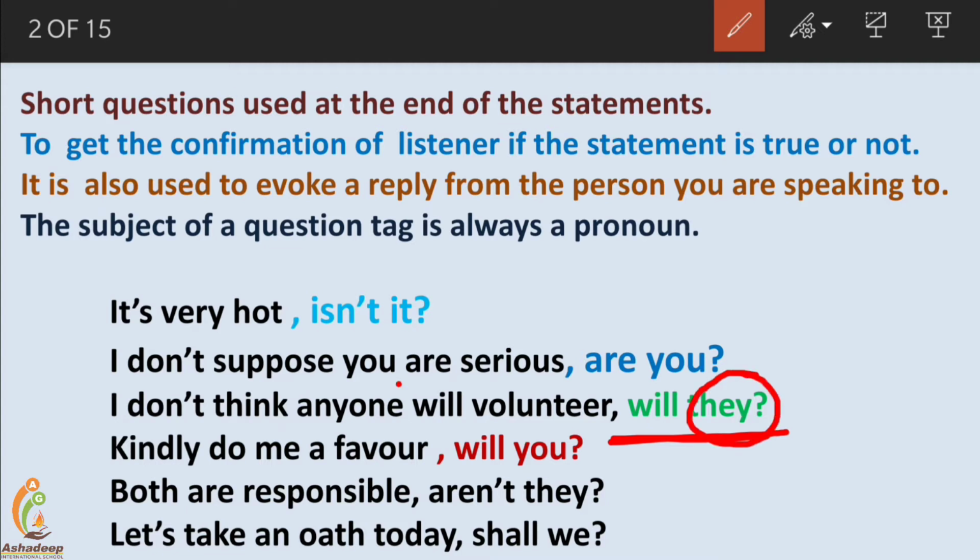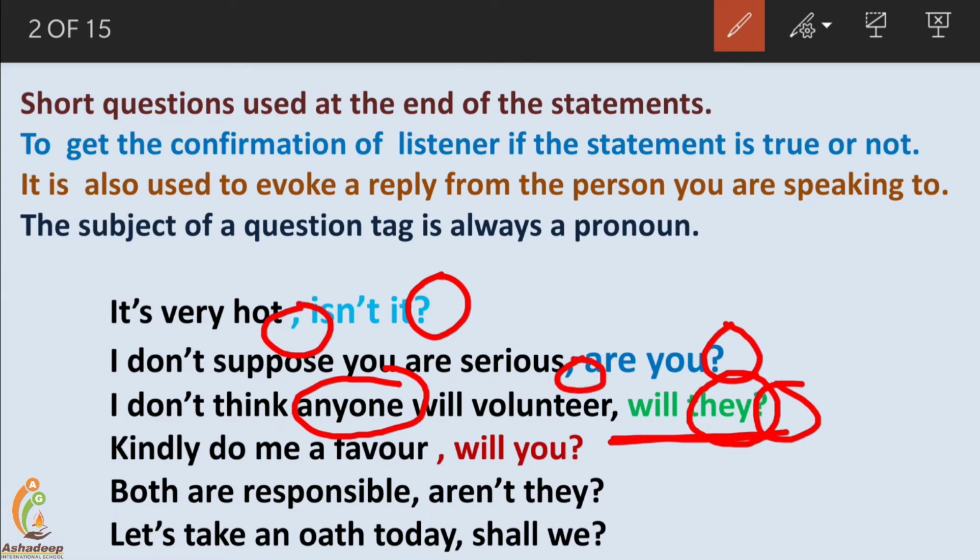We will discuss the pronoun later, but here we will focus on what a question tag is, where it is added, and how. Secondly, you can see in these three cases a question mark is put at the end of the sentences. After the statement, a comma is added, and then a short form of the statement, which we are going to discuss in detail.